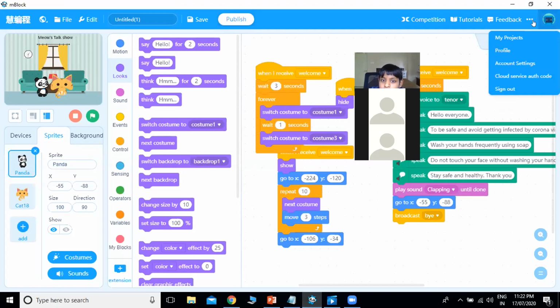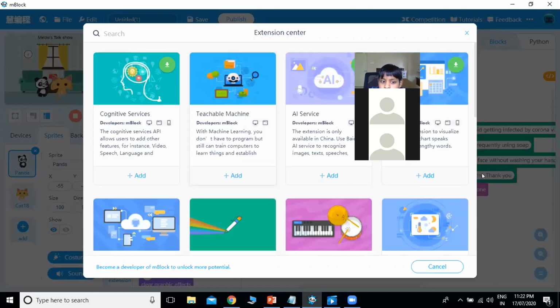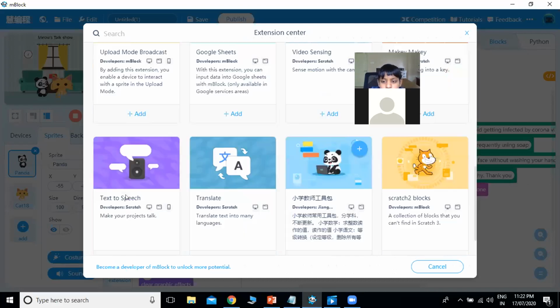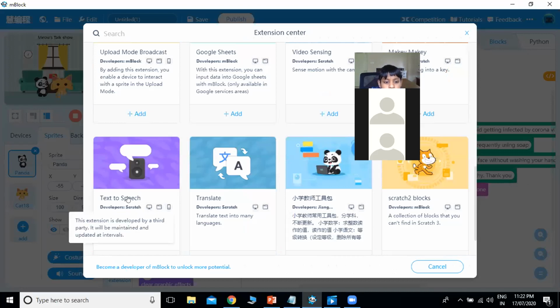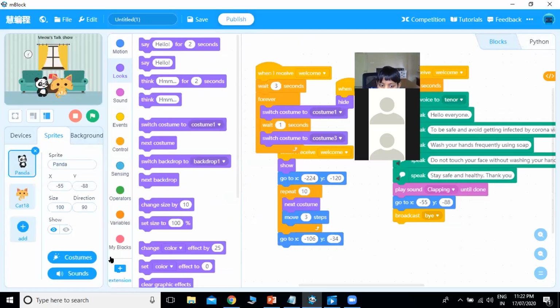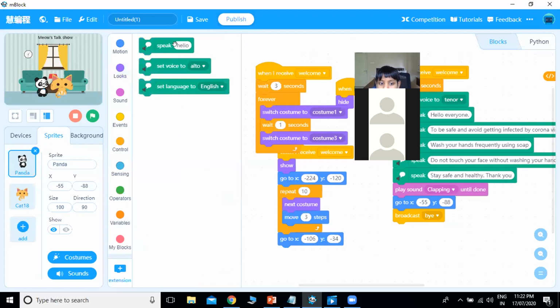So as soon as you log in, now you will get the extension. As soon as you click on the extensions, you will get these options. If you drag down below, you will see there is one option which converts text to speech. So this option is used. As soon as you add this option, you will get these commands: speak, hello, set voice, and set language. These commands you can use to make your sprite speak. Okay, clear?